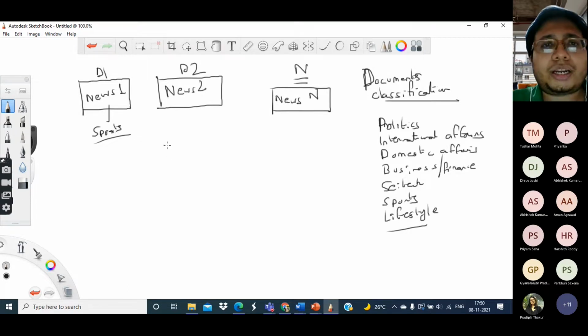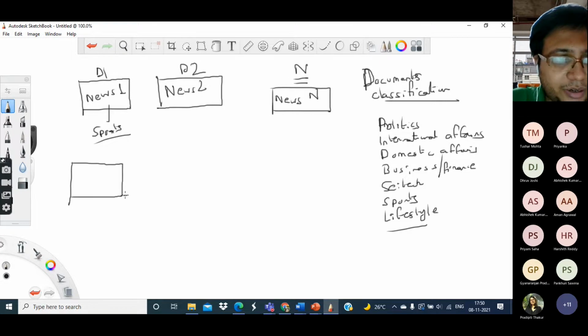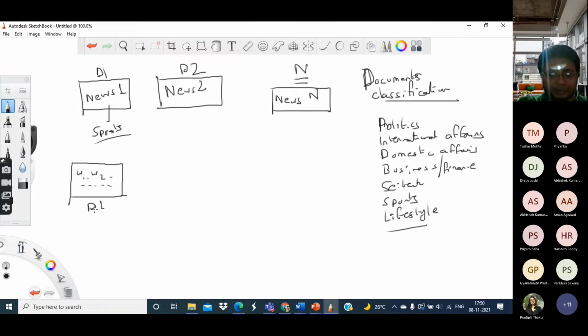Now, how do I do document classification? Let us take any particular document, W1, W2, etc. This is a sequence of the word tokens present in the document. Let us call it D1. Now I have to pose this document classification problem as a machine learning problem and learn to solve it.